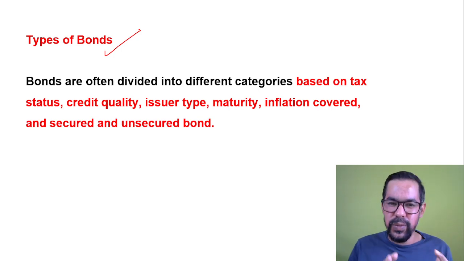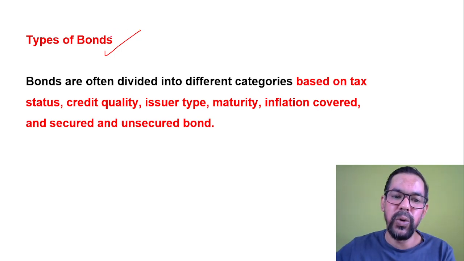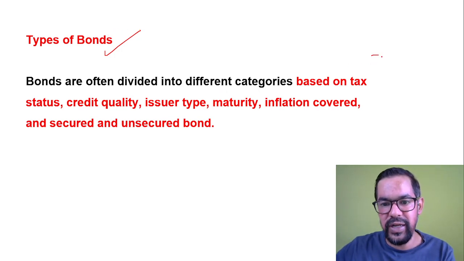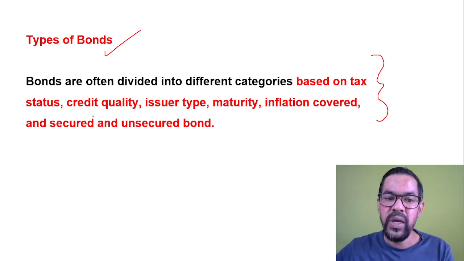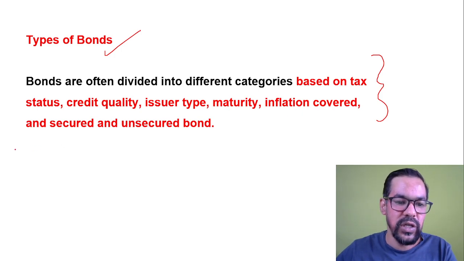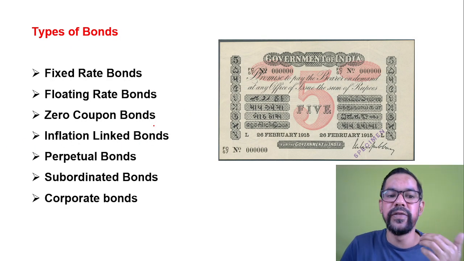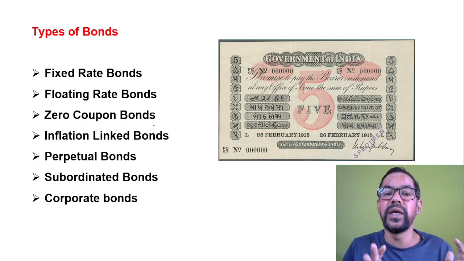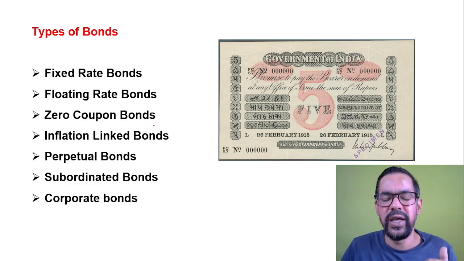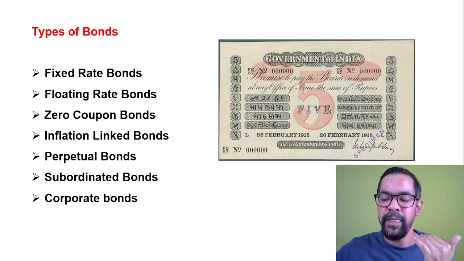On the basis of these features, we have different categories as well. Bonds are often divided into different categories, like tax saving, credit quality, issuer, maturity, inflation covered, secured, unsecured, and all. I'll show you a list. In our next video, we will discuss the detailed types of bonds. We have a number of types of bonds, so we will discuss these in a detailed manner.